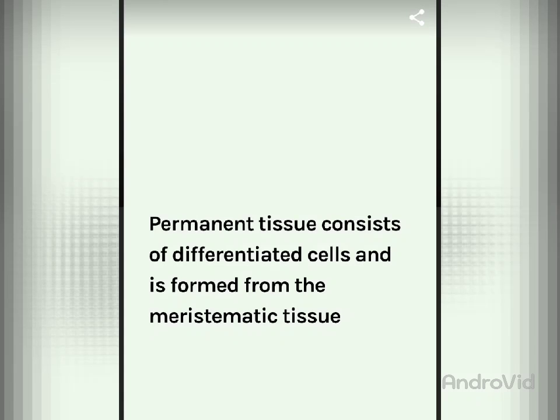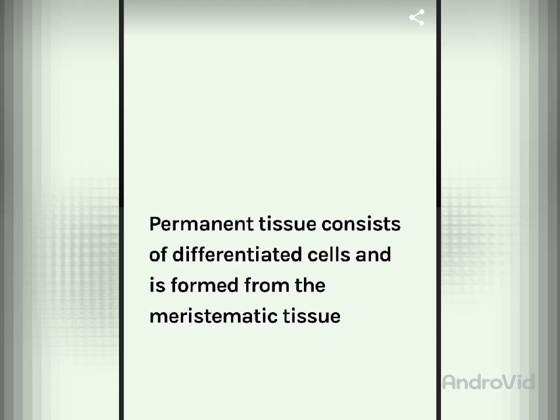Now permanent tissues consist of differentiated cells and are formed from the meristematic tissue. This point has to be clear to you children, and this is very important, because permanent tissues consist of differentiated cells, while meristematic cells are the undifferentiated cells, right?